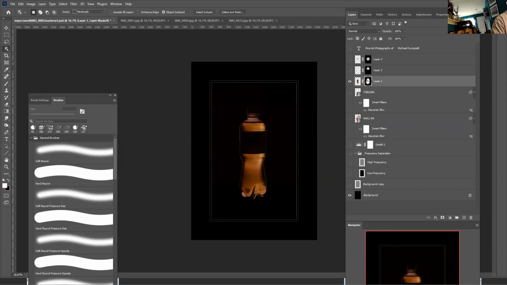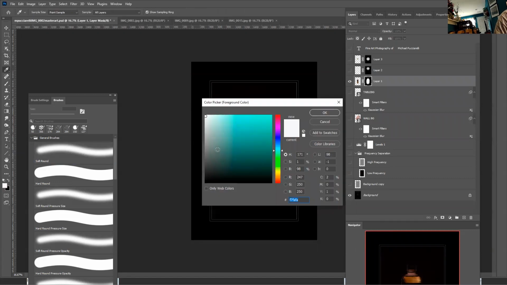And make sure that I'm painting white to reveal more of the products. Soft brush. I'm going to try to find a gray.